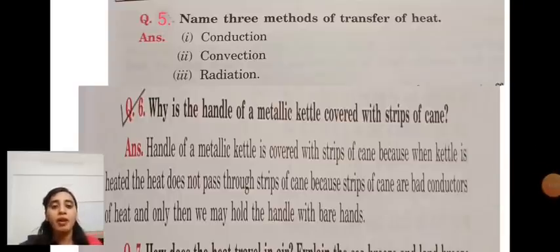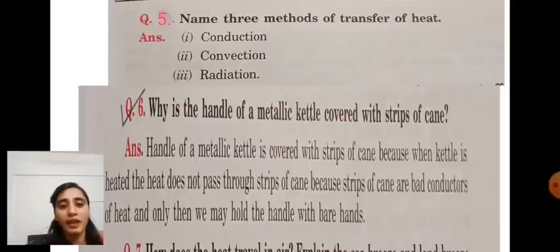Okay. Now, next question is, why is the handle of a metallic kettle covered with strips of cane? Means the handle of a metallic kettle is covered with strips because the kettle is heated. Kettle is heated when we put it on the burning flame, and then heat does not pass through the strips of cane because strips of cane are a bad conductor of heat. Only then can we hold the handle with bare hands.